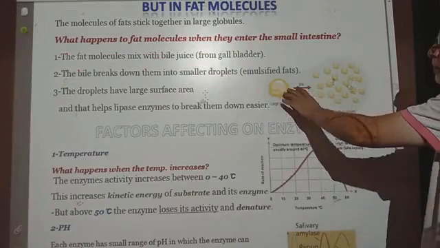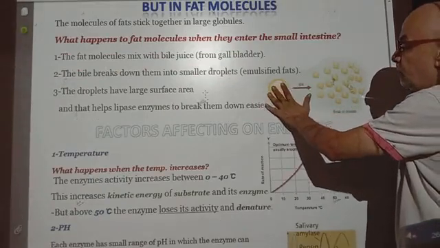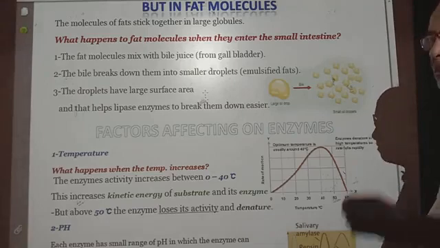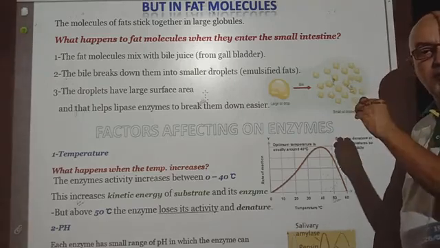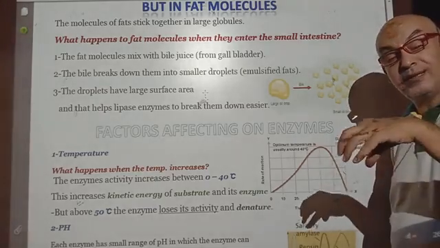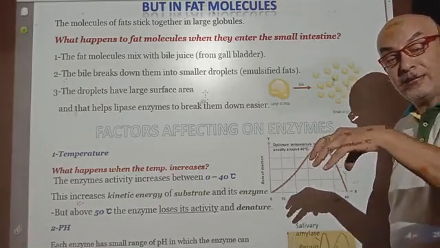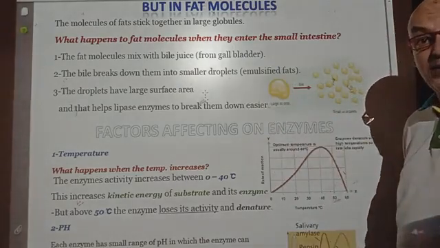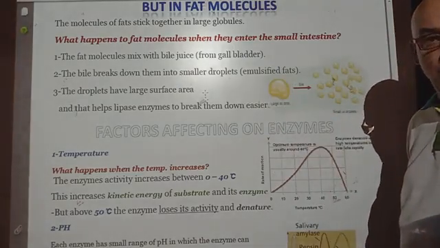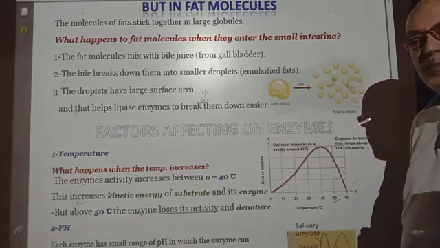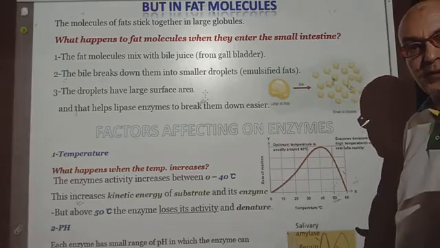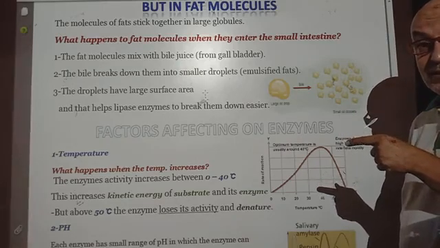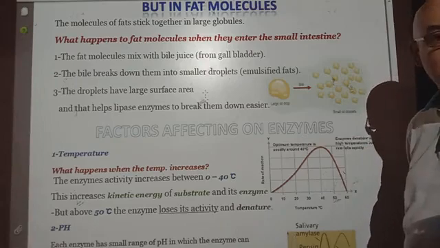I have just mentioned before that the substrate of fats, or the fat substrate, its molecules are concentrated inside itself. So in order for an enzyme like the lipase to work properly on the fats, it should be divided into smaller particles. This is done by, yes, bile juice or bile salts.